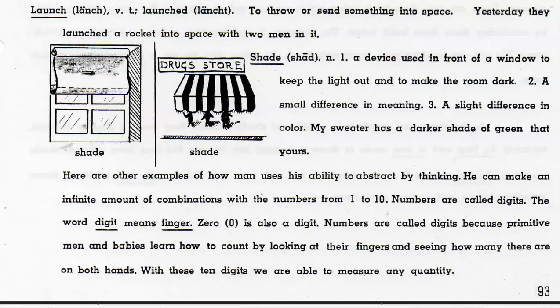The word digit means finger. 0 is also a digit. Numbers are called digits because primitive men and babies learn how to count by looking at their fingers and seeing how many there are on both hands. With these 10 digits, we are able to measure any quantity.